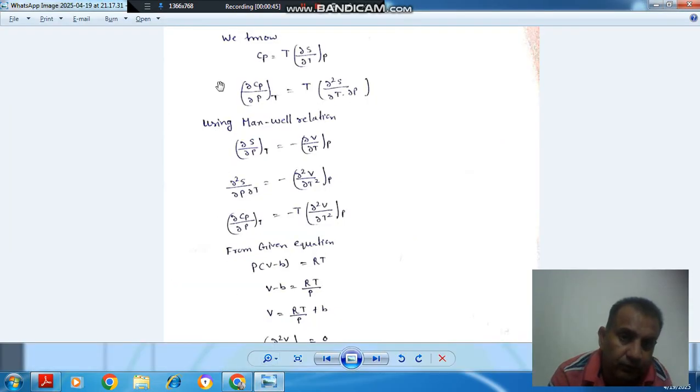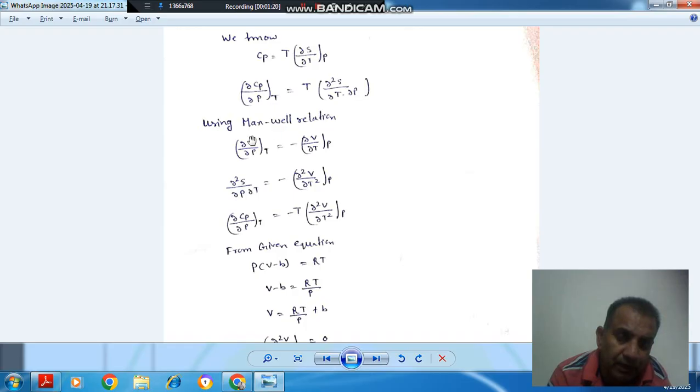So here we know that Cp is T ∂S/∂T at constant pressure. If we differentiate it with respect to P, keeping temperature constant, since the pressure is assumed constant here, then ∂Cp/∂P at constant T is T ∂²S/∂T∂P.